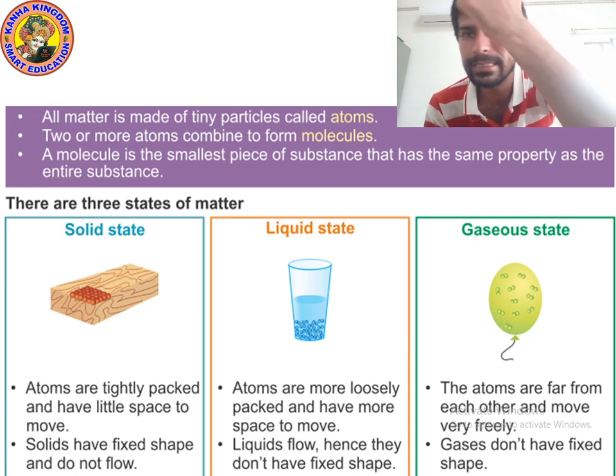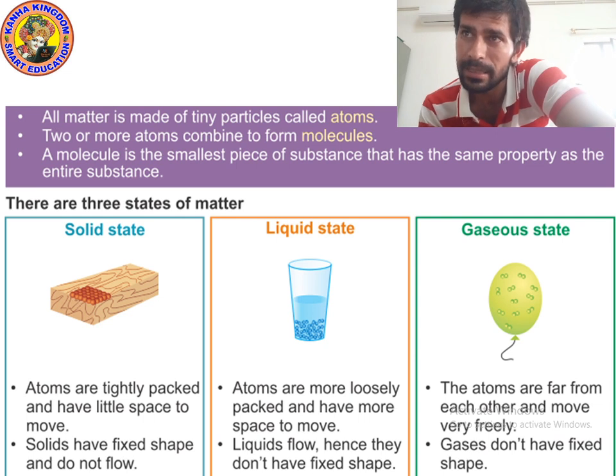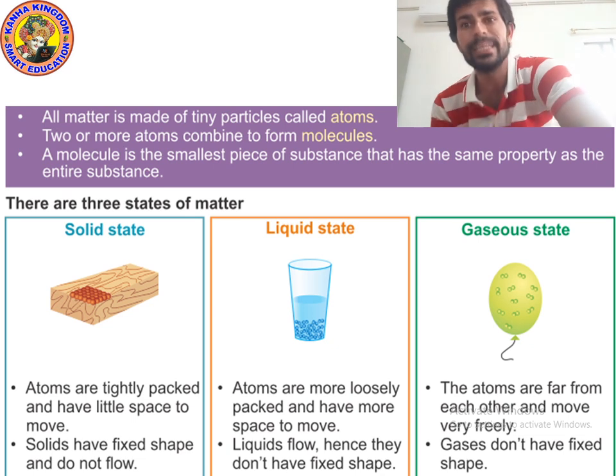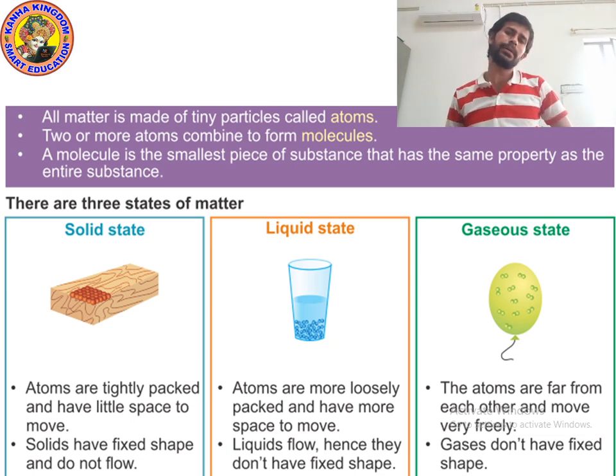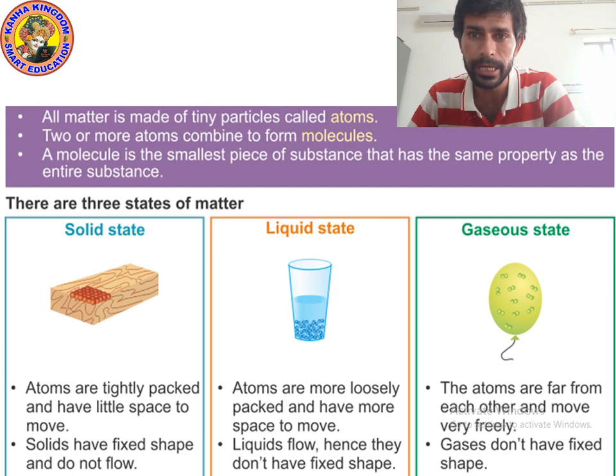And if I talk about the gaseous state, the particles, or atoms, of gas are far from each other and move very freely. And one more point, gases don't have any fixed shape. Okay, I hope you understood the differences between solid, liquid and gases. Please write down if you wish to write. If you don't want to write, then no need to worry.